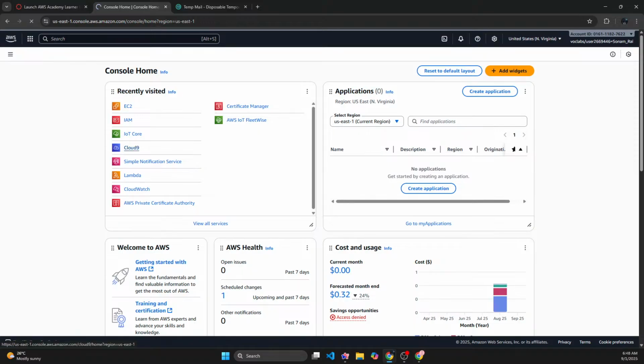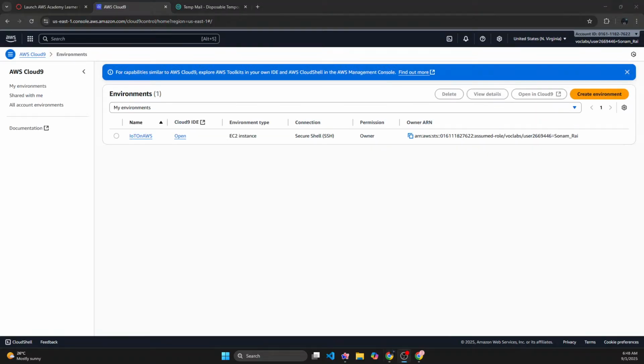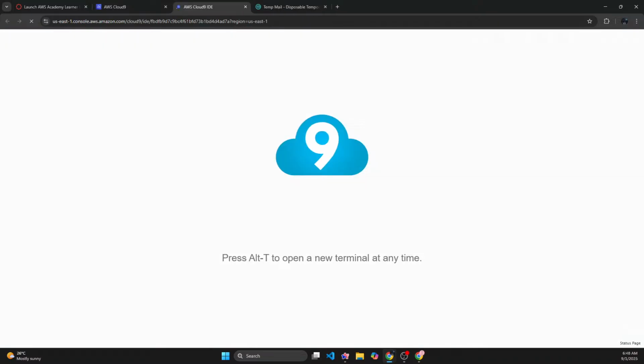So how do we start? Let's go to the Cloud9 and let's open the IoT on AWS.